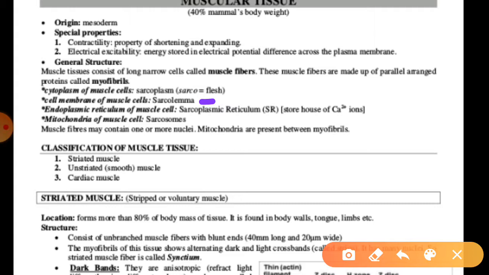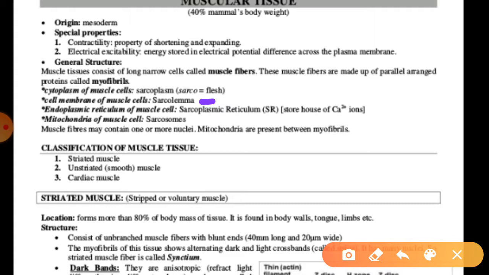The contractile structures of muscle cells are called myofibrils, and the myofibrils are made up of myofilaments. The myofilaments are of two types, the thicker myosin and the thinner actin. Means there are different types of contractile proteins, myosin and actin. The contraction of muscles in response to stimulation occurs due to the sliding of actin filaments over the myosin. Means muscles contract on the basis of the sliding of actin and myosin filaments over each other.